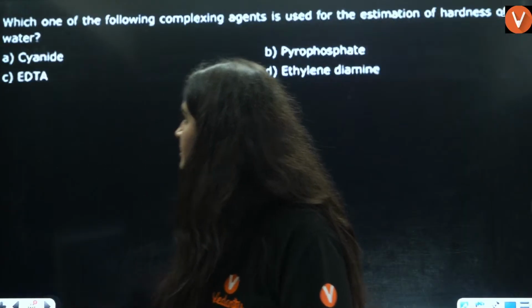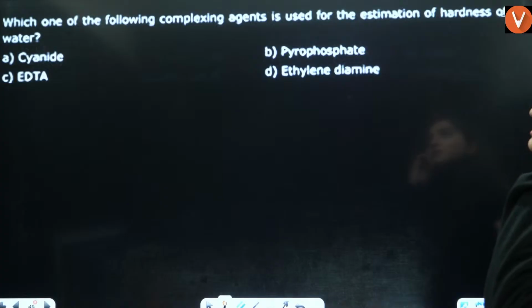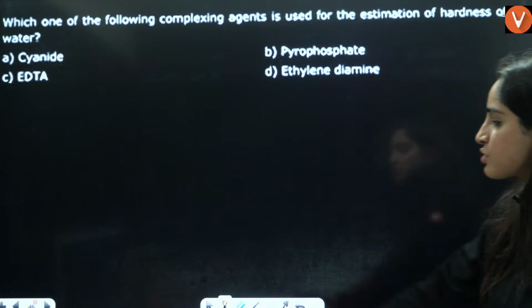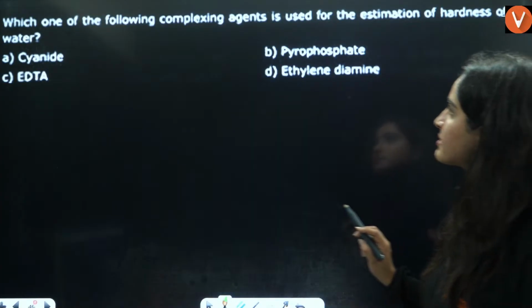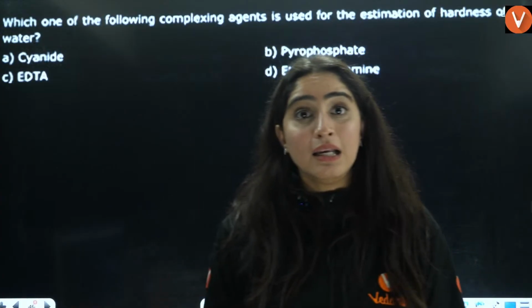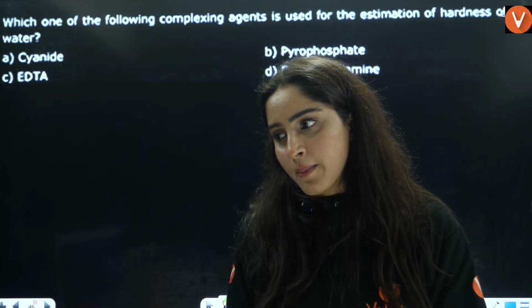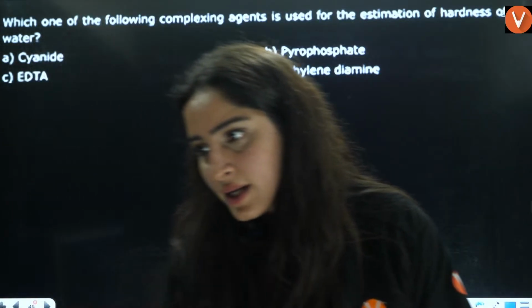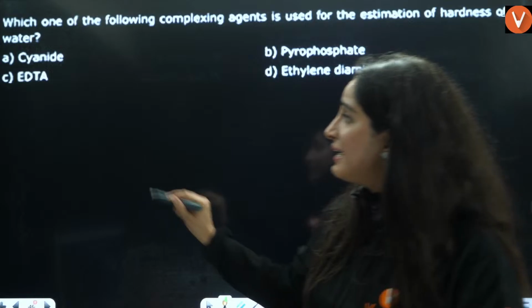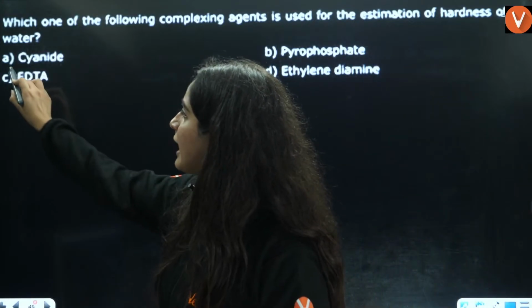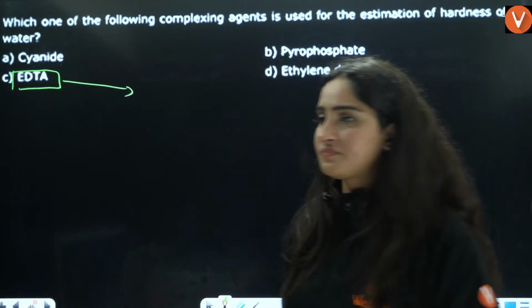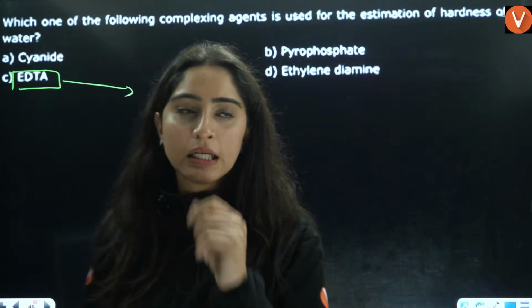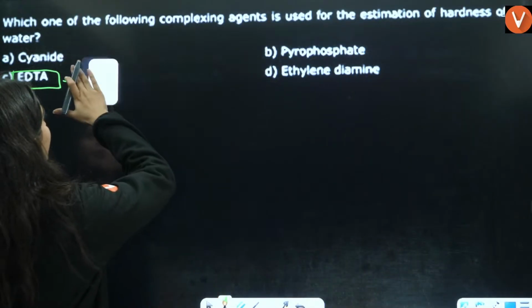Okay, next is, which of the following complexing agents is used for estimation of hardness of water? It's a very, very important ligand also in coordination chemistry. What is that ligand? Yes, students, what is that ligand? That ligand is EDTA. Now tell me, EDTA, very, very important thing.